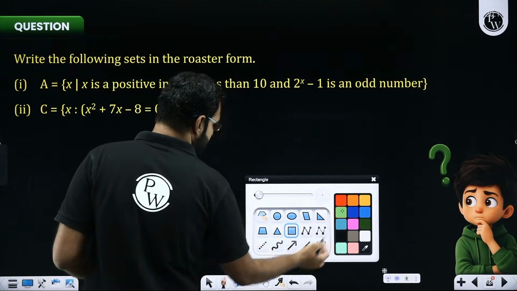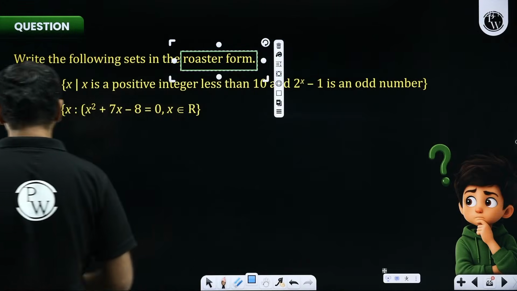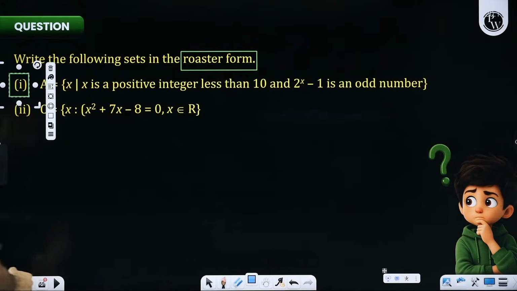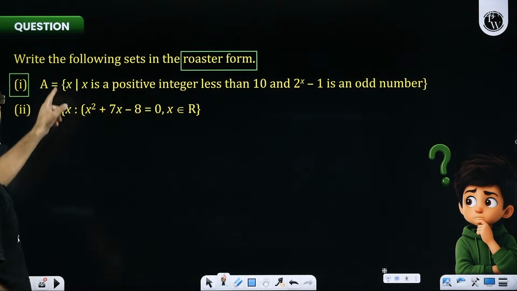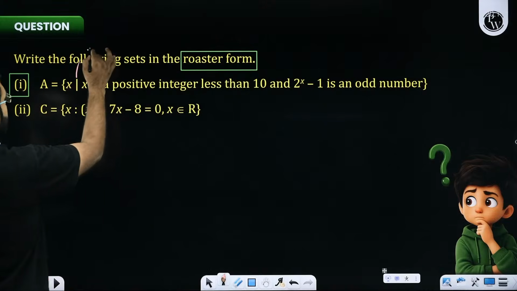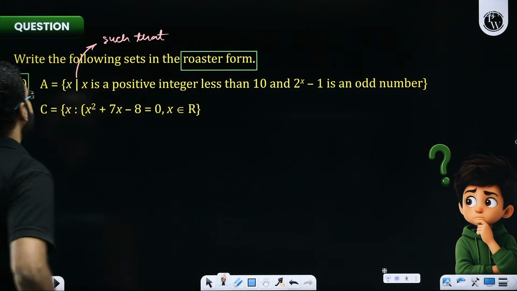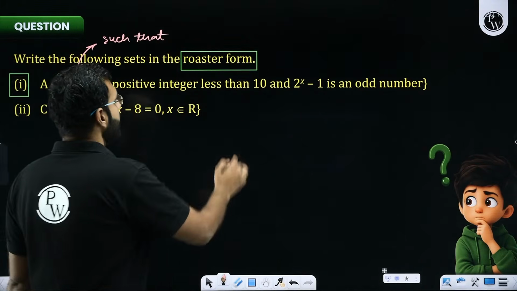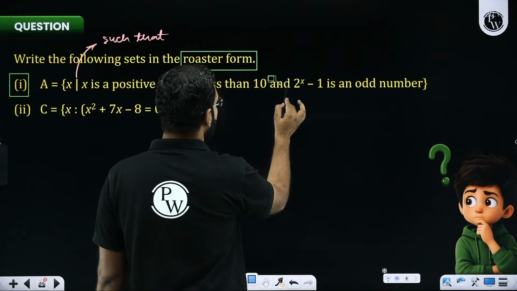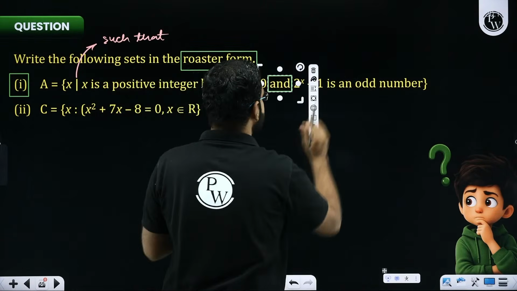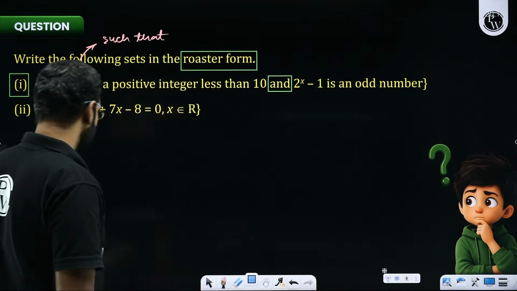It says, write the following sets in the roster form. The first question says that A is a set which contains x such that, I hope you do remember that this line over here means such that, x is a positive integer less than 10. I hope you are understanding the meaning of this very crucial and important word, and, a conjunction. So this and this: 2 to the power x minus 1 is an odd number. I'll solve it step by step.